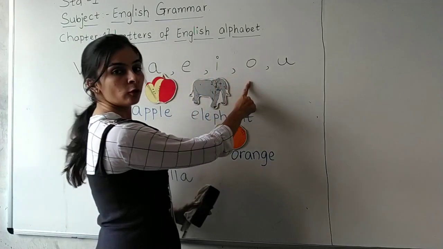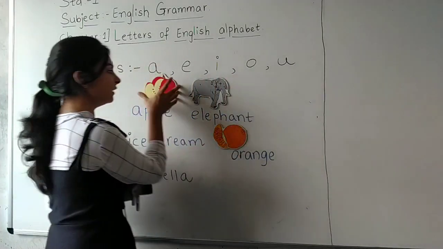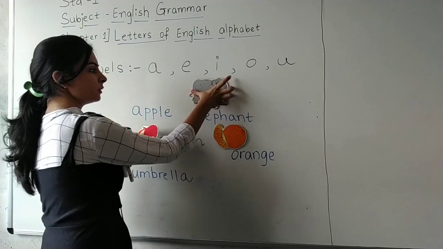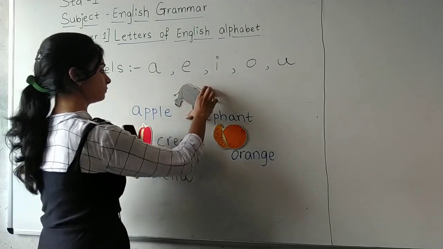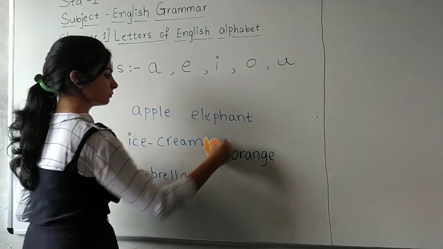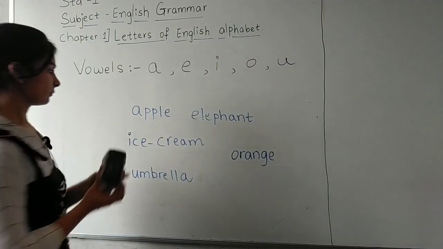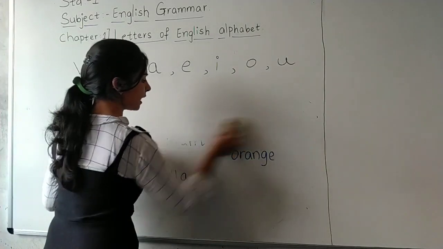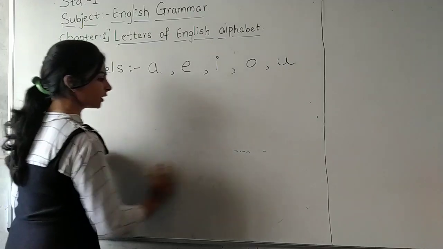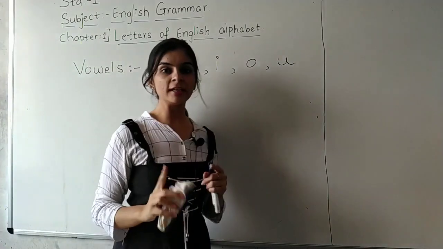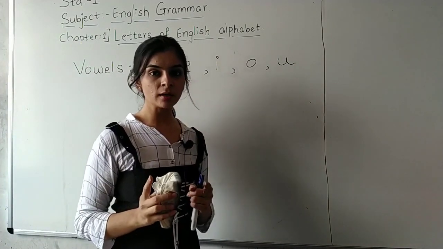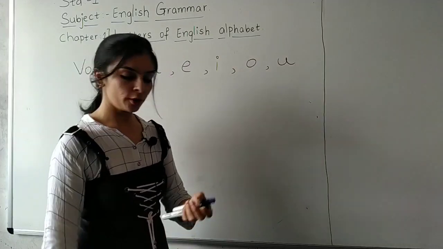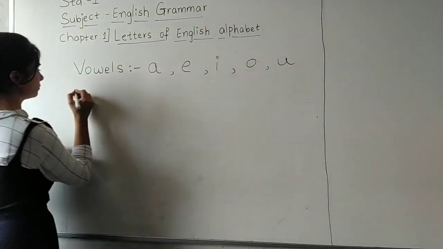A, E, I, O, U are vowels. So now let us take out these vowels, and we will write the consonants. You all saw ABCD in the blocks. Do you remember? Yes. Now I am going to write consonants.